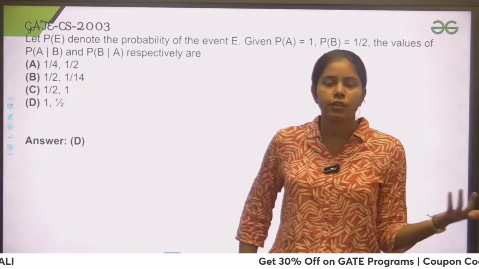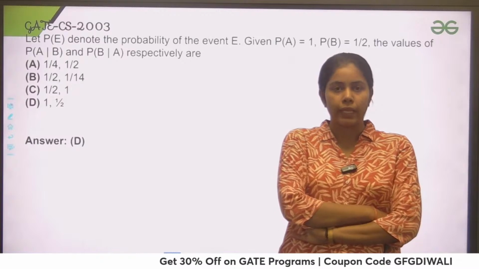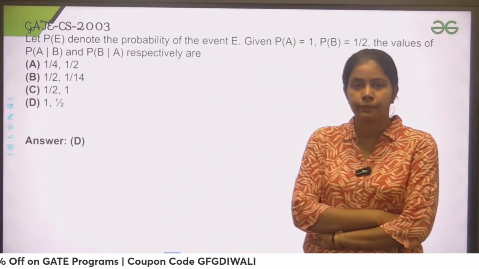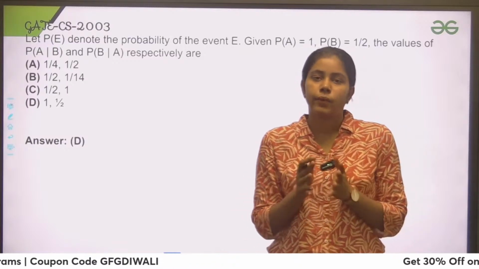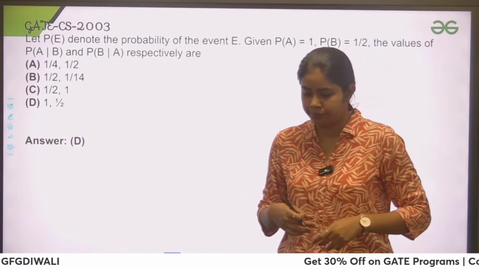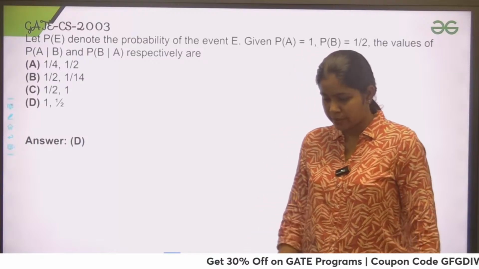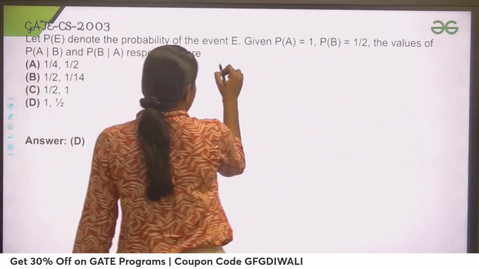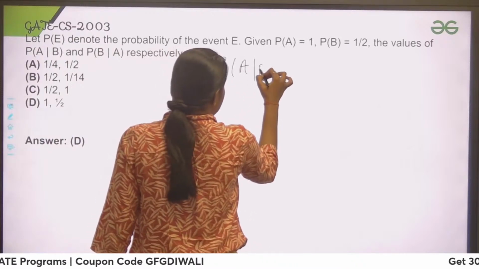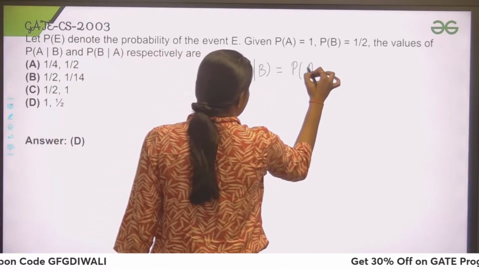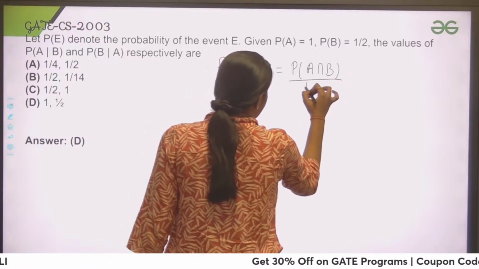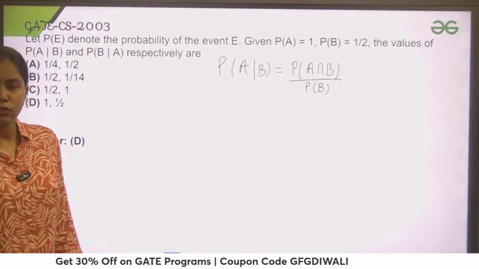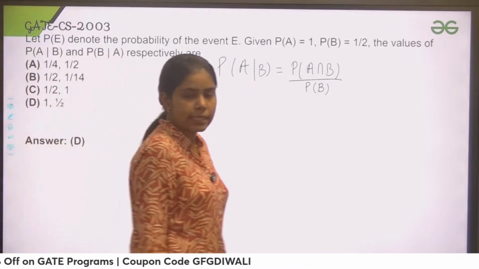Can anyone tell me what the formula for conditional probability is? Anyone in the chat section, guys? Okay, so what do we have to do? Probability of A given B. If you remember, the formula for conditional probability is probability of A intersection B upon probability of B, right? But now you would say, ma'am, probability of B is given, but A intersection B is not given. Then how do you find the probability of A intersection B?